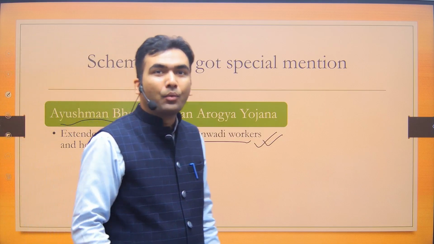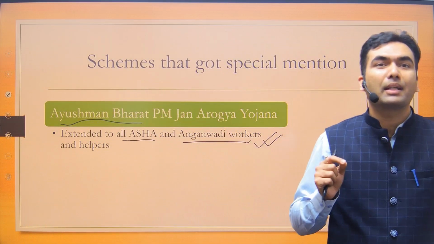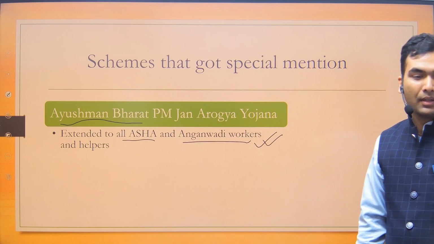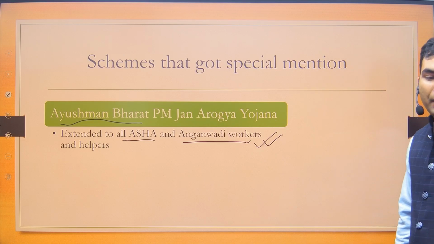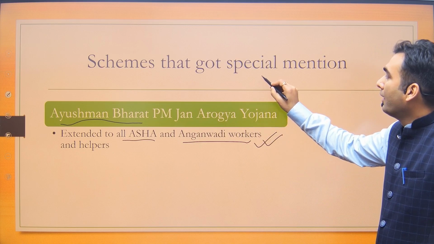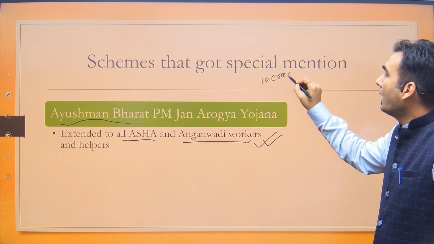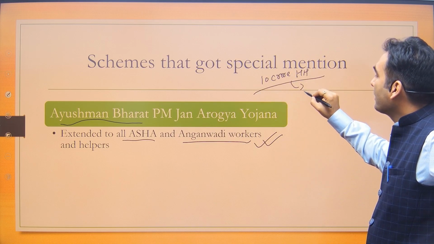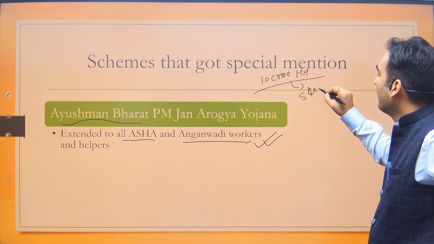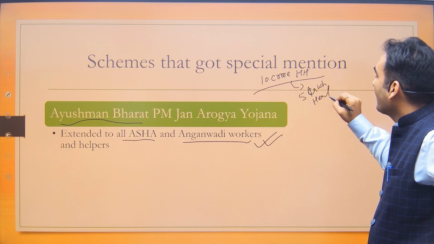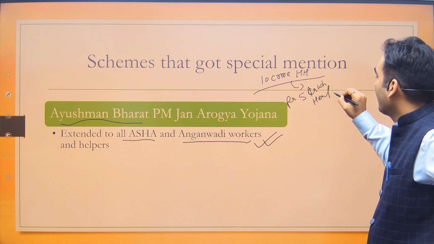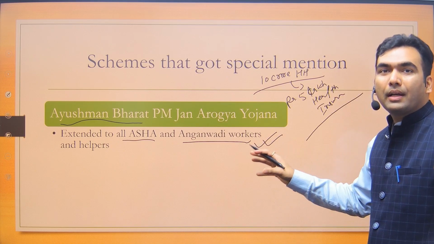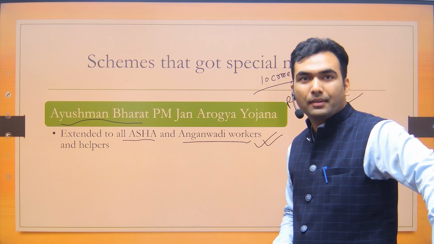Now you tell me, who are the current beneficiaries? What is the eligibility criteria for the current beneficiaries in this Ayushman Bharat scheme? Till then, I will give you some data: in this scheme, 10 crore households are to be covered, and all these 10 crore households get health insurance worth rupees 5 lakh. So this is the scheme. Who are the current eligible? No, BPL families are not the right answer.